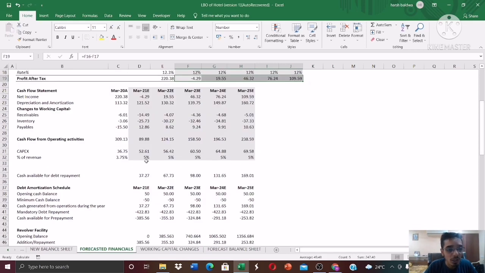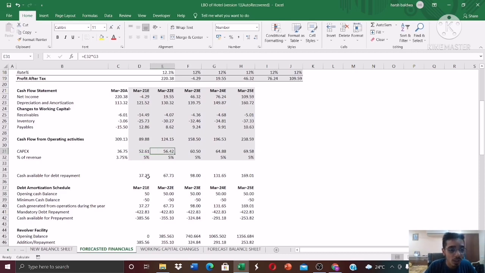And now we have to subtract the capex, the capital expenditure. I've considered this as a percentage of revenue. For the year of March 2020, the capex was 36.75 crores, and as a percentage of revenue it came to 3.75%. I've assumed a 5% rate for future years for capex. Again, it's completely dependent on your personal judgment, you can assume any rate you like, but for the sake of this company, 5% seemed like a good rate, so I took that. And I just multiplied it by the revenue, to get the figure of 52 crores and 56 crores and so on.